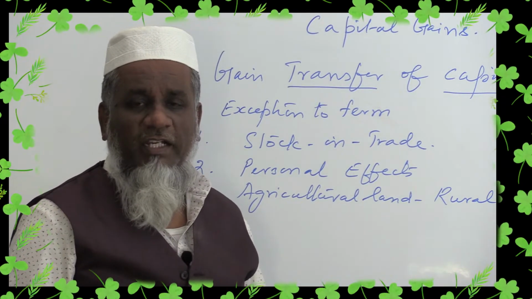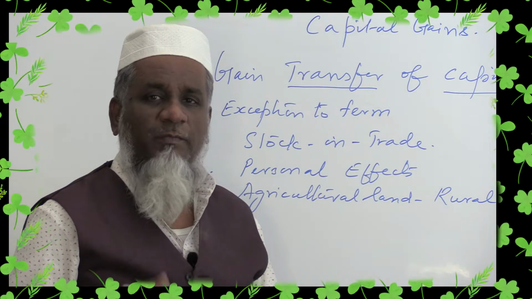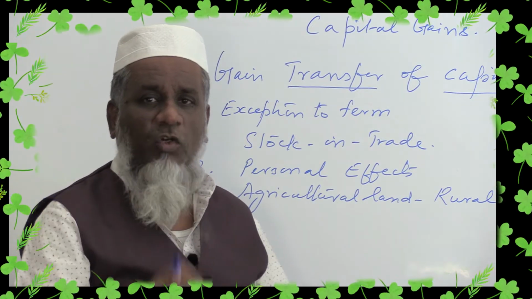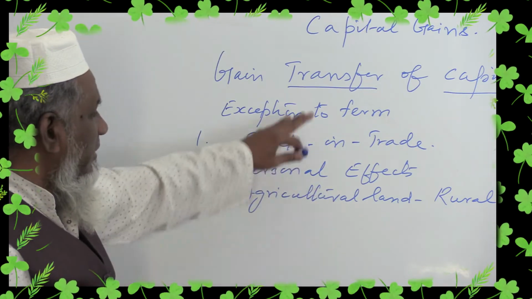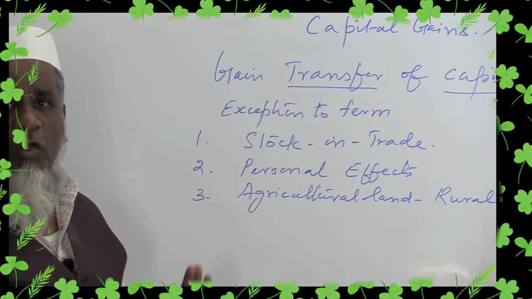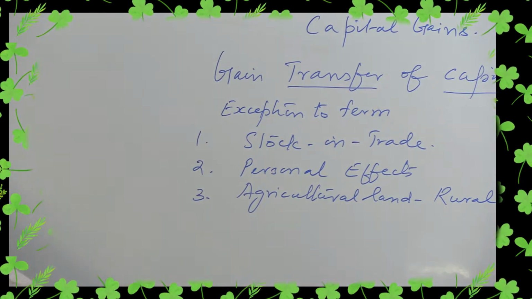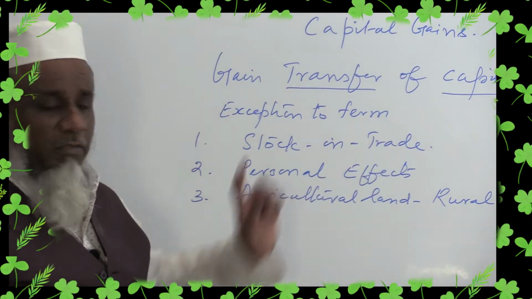The fourth point is 6% gold bonds and special bearer bonds, the special bonds issued by the central government only for this purpose. So we can understand these things are not considered as capital asset for calculating the capital gain.